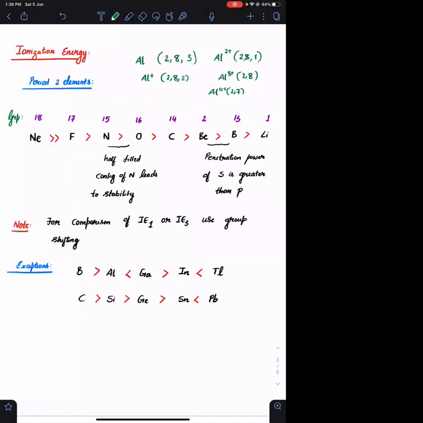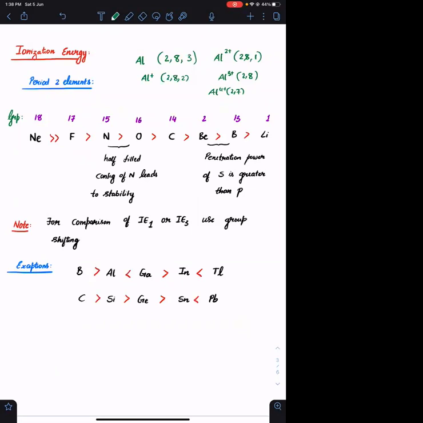Remember one point. If you want to compare, this is very, very important. Remember this point for sure. If you want to compare any property in a period, in general we will be comparing it by Z star or electronegativity. The variation of Z star and the variation of electronegativity are the same. Left to right, Z star will increase and electronegativity will also increase.